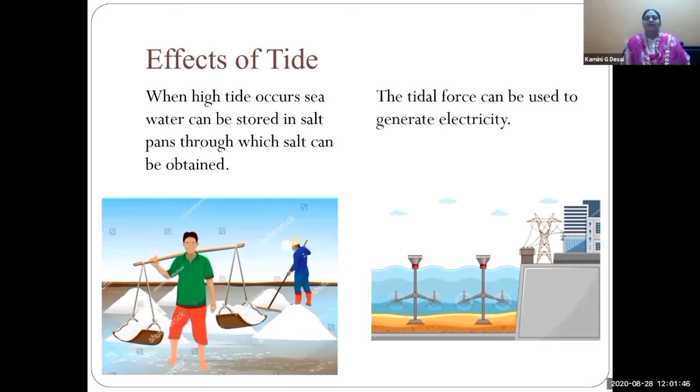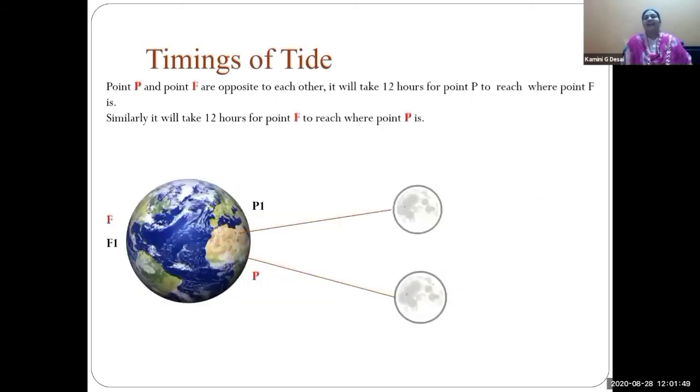Now I am going to see what the timing of tide is. Yes, see on your screen. See our earth. This is our earth. Here it is the 0 degree meridian. Its opposite side is the 180 degree meridian. If a high tide is created here, the opposite side also creates a high tide. And after every 12 hours and 25 minutes, there is a high tide and a low tide.